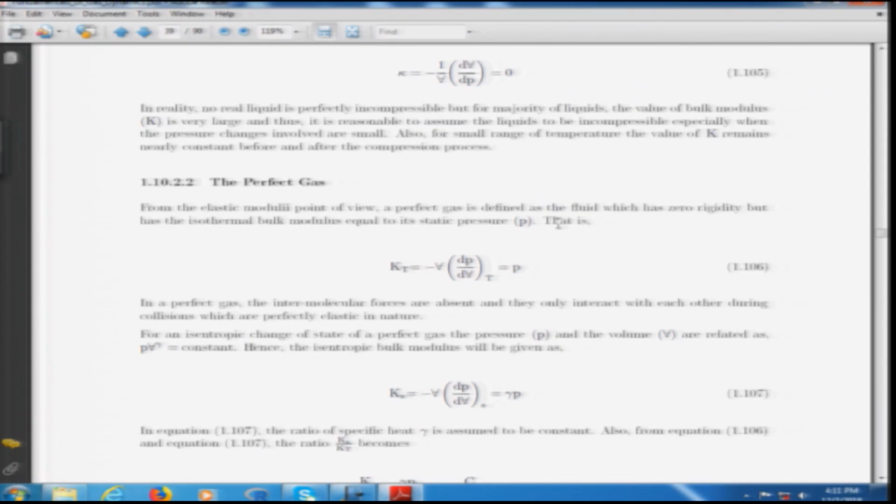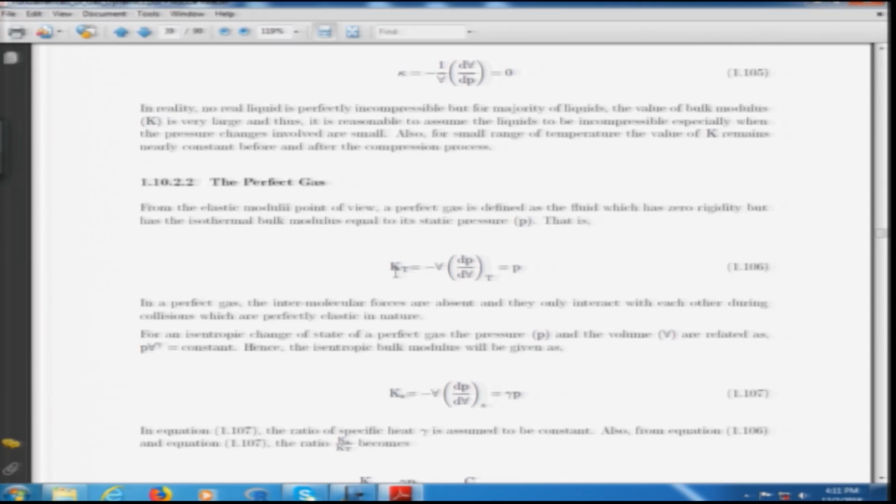If the process is carried out isothermally, that is keeping the temperature constant, then kT, which is given as minus V del P by del V, can be evaluated using the equation of state for an ideal gas, PV equal to nRT, and for 1 mole PV equal to RT, or P equal to rho RT. Using that expression, the isothermal bulk modulus comes out to be P.